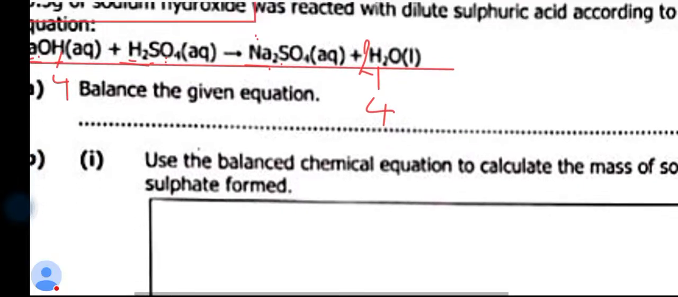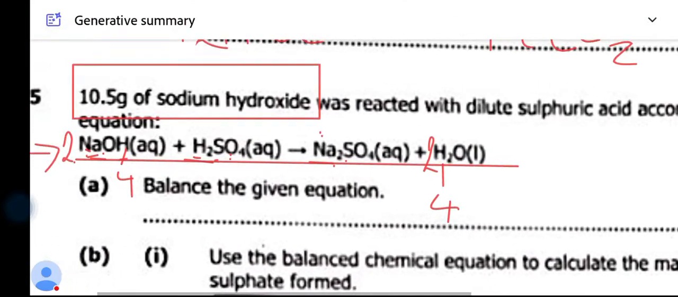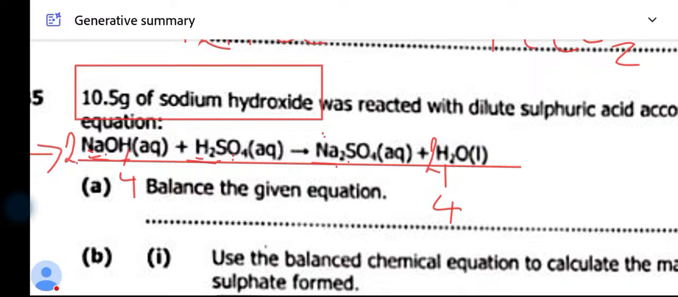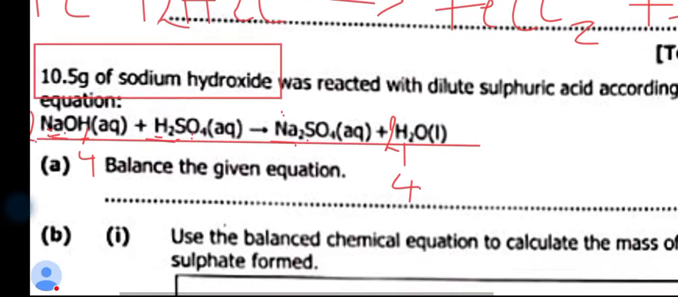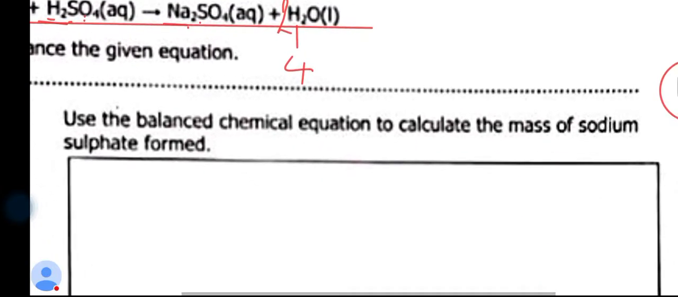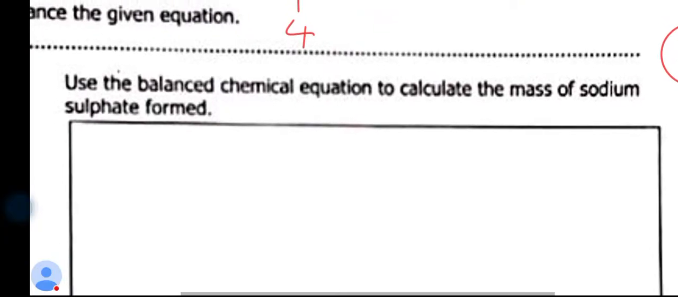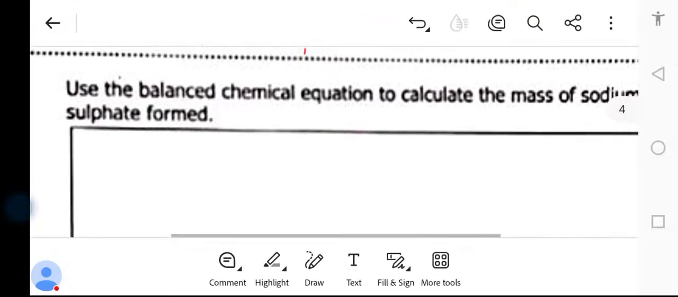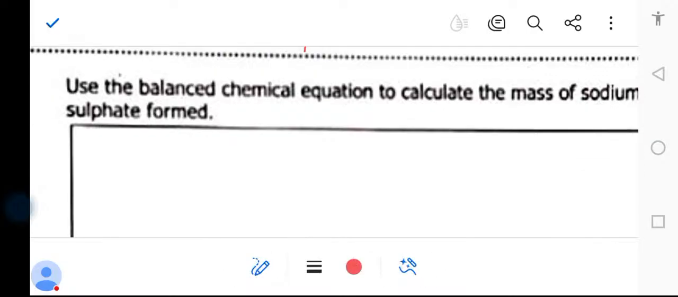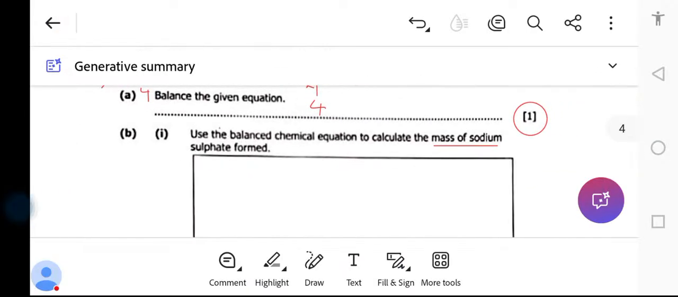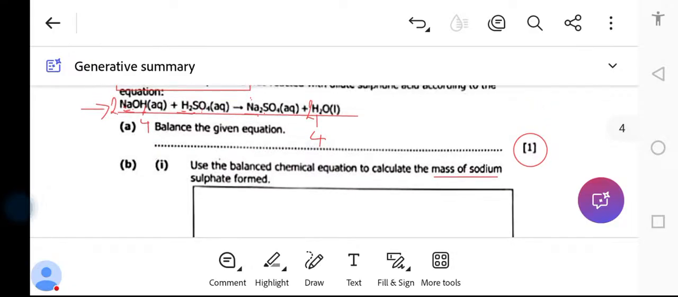So how do you know it is mass to mass? What have you been given from the question? 10 grams of sodium hydroxide. And what is the question asking you? Calculate the what? The mass of sodium sulfate. So they want the mass of sodium sulfate. So what are the principles of mass to mass calculations? This is more concept. The video that I sent you: mass to mass, mole to mass, mole to mole.